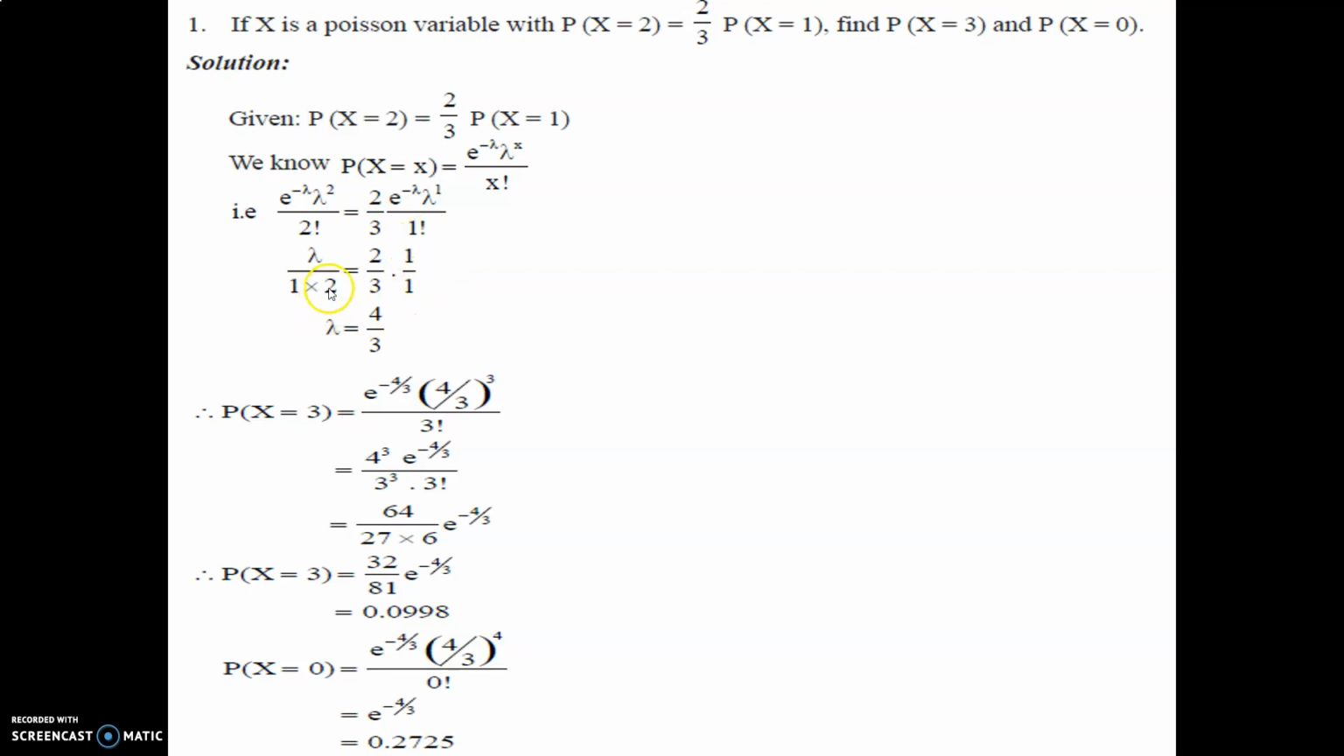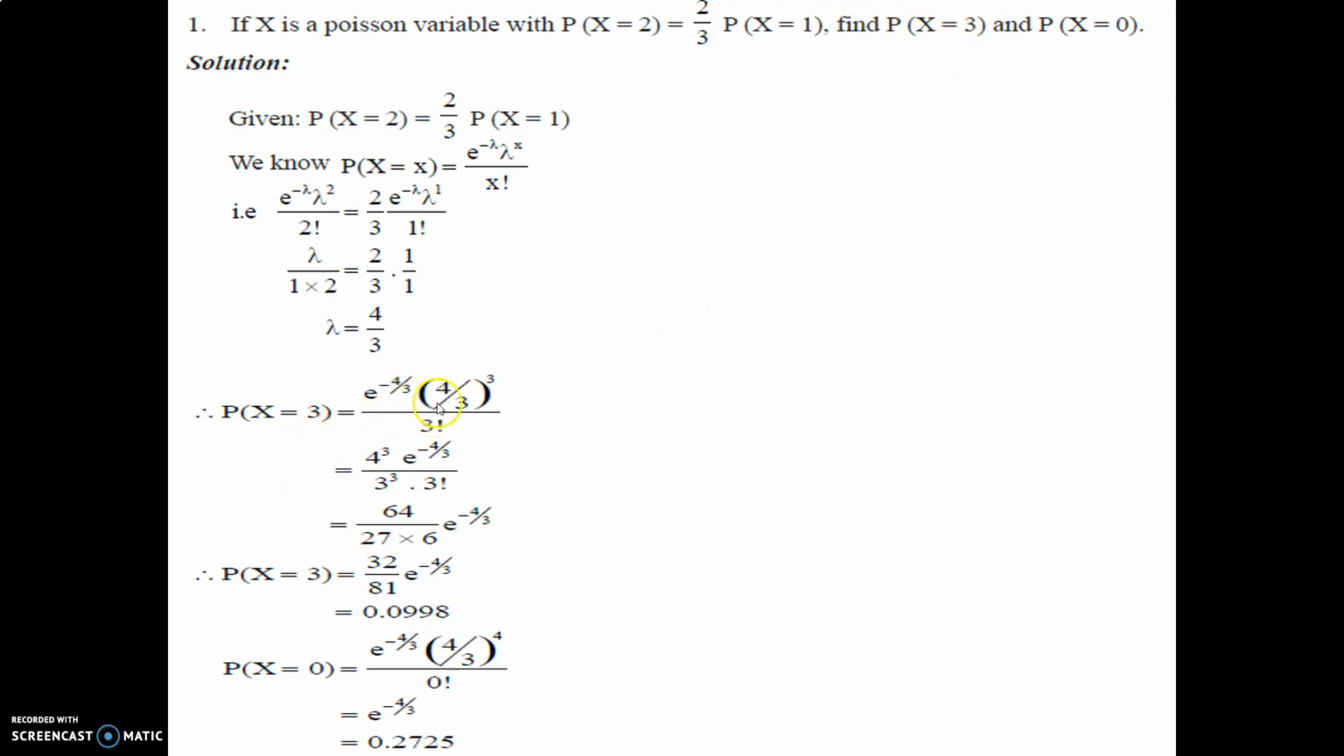We know that 2 factorial is 2 into 1, 1 factorial is 1. So λ² and λ, one λ is remaining. e^(-λ) gets cancelled. λ upon 1 into 2 is 2 upon 3. Simplifying, λ is equal to 4/3. We have to find P(X=3).